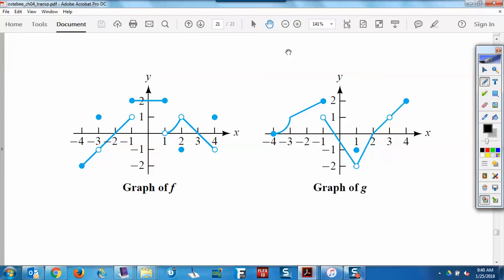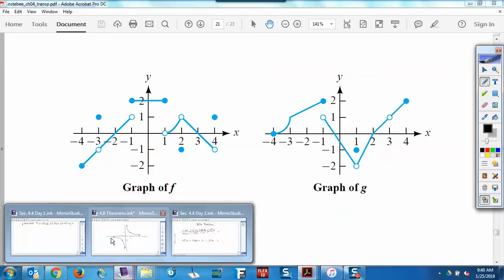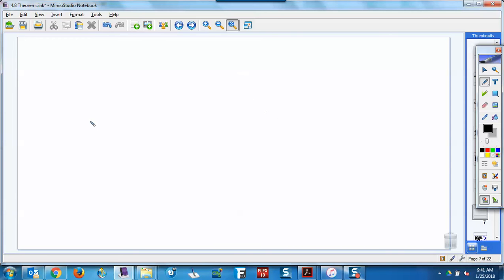How does the extreme value theorem work with a horizontal line? Good question. Is a horizontal line continuous on a closed interval? Right? The extreme value theorem says there's both a max and a min. Let's say this is y equals 4.